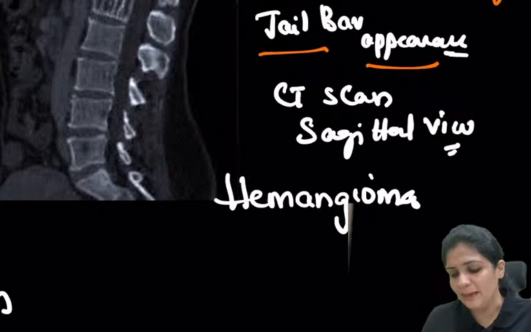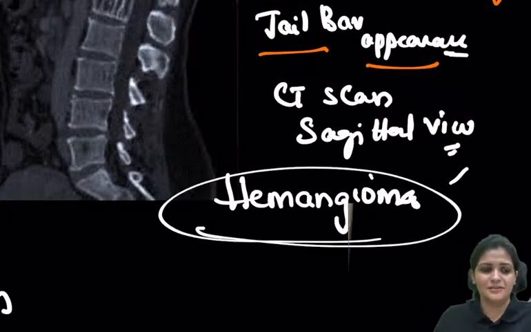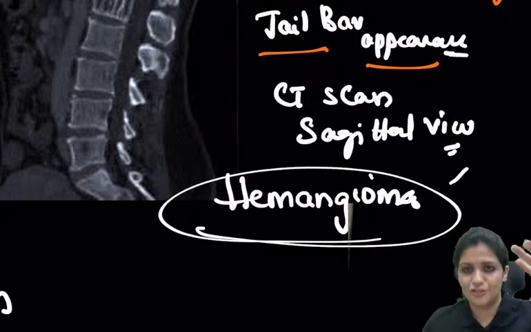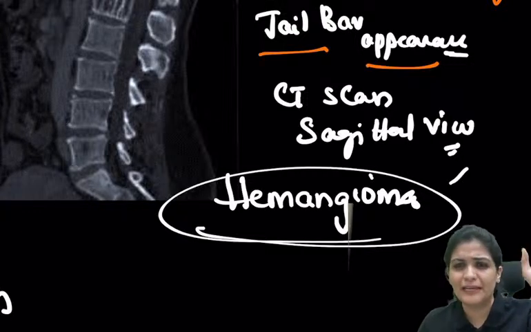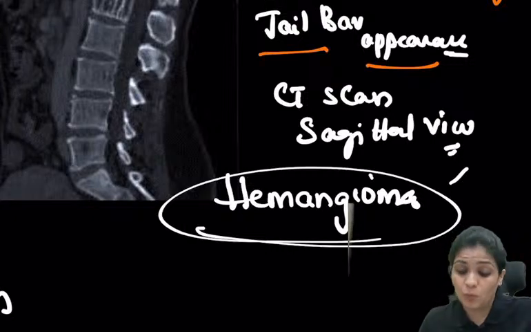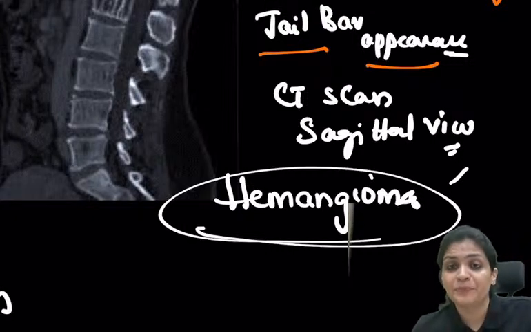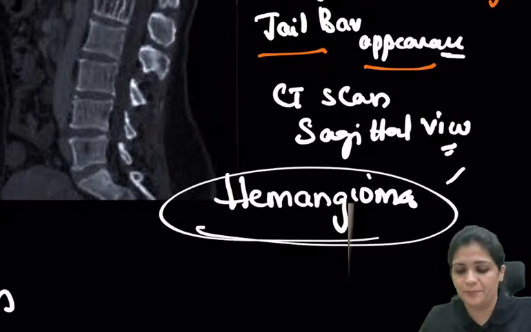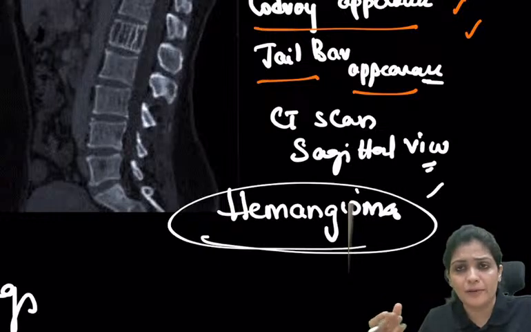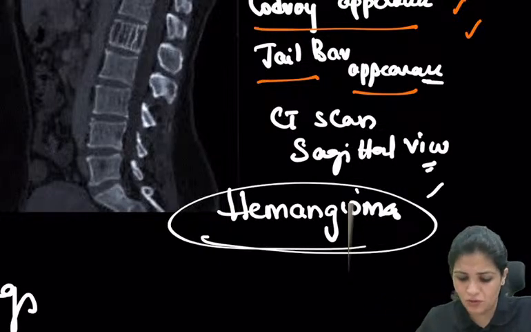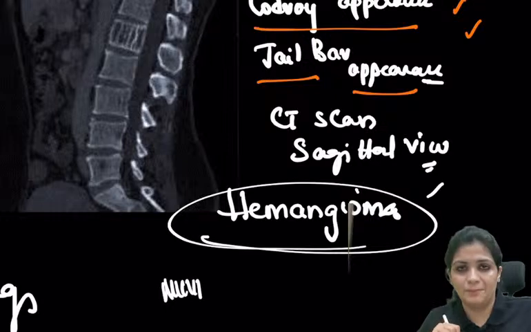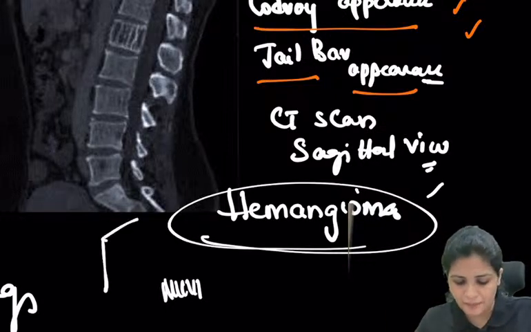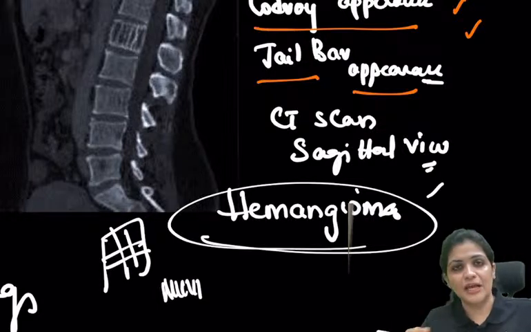Whenever you read the MRIs in your OPD, you tend to read MRIs, right? In those MRIs, usually they give an incidental finding that is hemangioma. Usually hemangioma, we don't treat anything. Just an incidental finding. But why are we worried? We are worried only about the MCQ. So that is, what is jail bar appearance, and then the corduroy appearance. What is a corduroy? A corduroy is nothing but a variety of cloth where you see all these lines present. That is your corduroy pants or corduroy shirts we have. So that is a type of cloth. And what is jail bar? You know the jail, their bars are there, no? So that is the jail bar appearance.